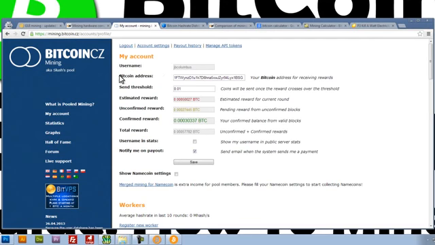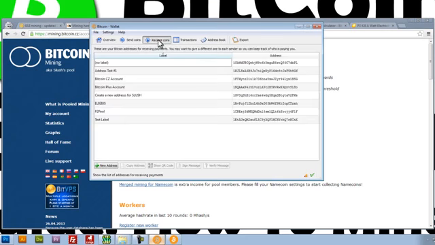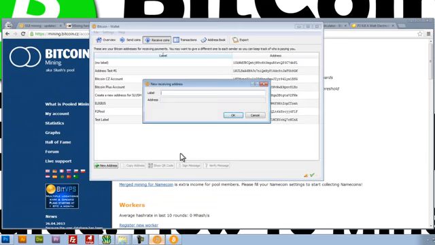Now you can see here, Bitcoin address. That is something that we're going to get from our wallet. So let's go back to our Bitcoin wallet and click on receive coins, and we're going to click on new address, and we're going to give that new address a label. I'll give that, let's see, Slush Pool for beginners address.